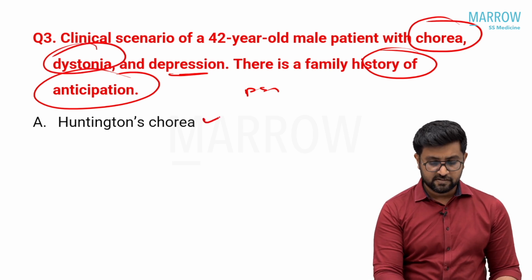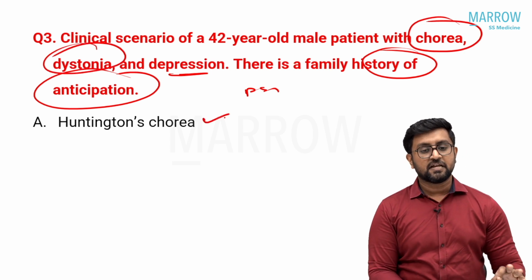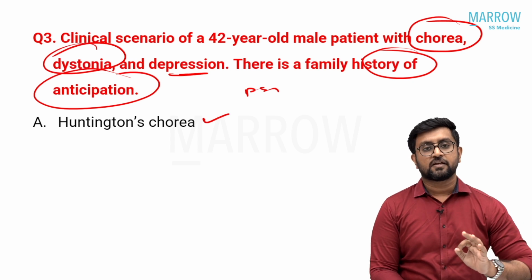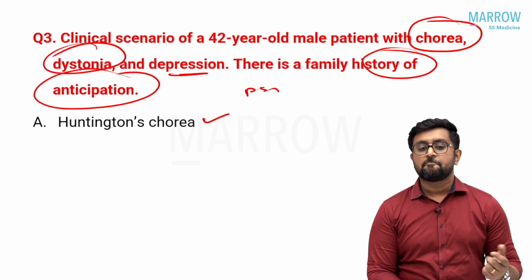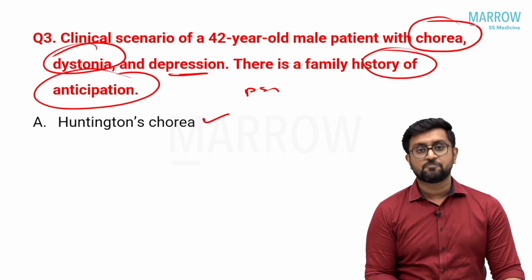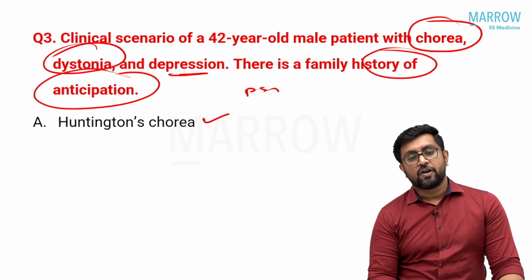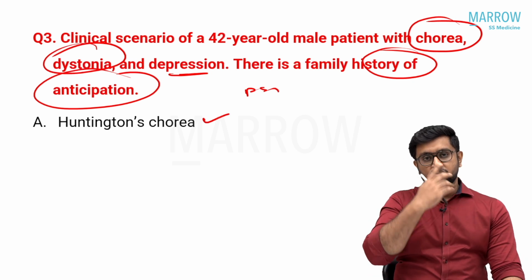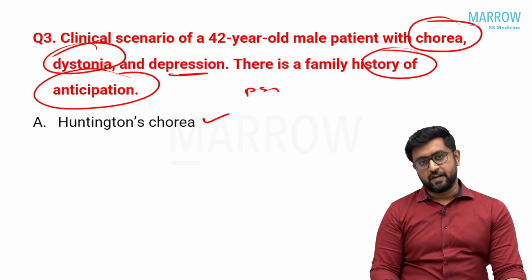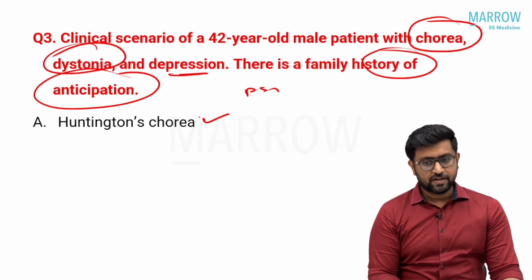Very clear answer. The answer is Huntington's chorea. I don't know the other options. Sydenham's chorea will not have a family history; Sydenham's chorea is secondary to rheumatic fever. Depression, dystonia, chorea, psychiatric plus movement disorder in a young male or old age, psychiatric plus violent movement disorders and extrapyramidal signs, you should think of Huntington's chorea. Okay, so that is the answer for that.